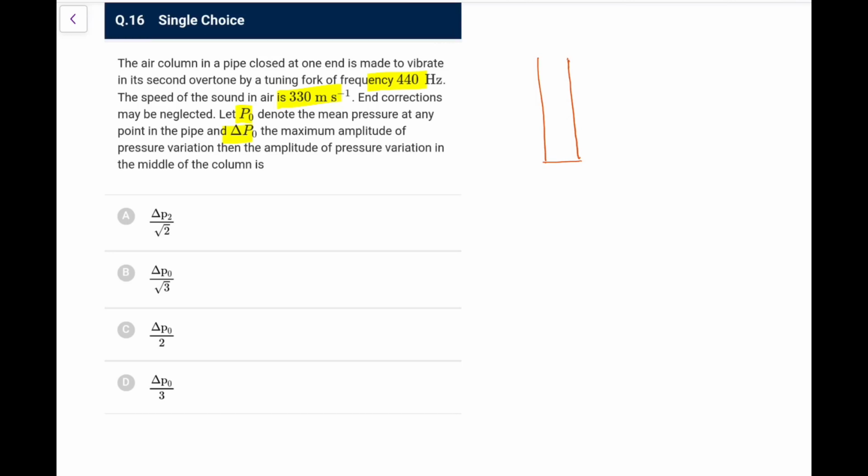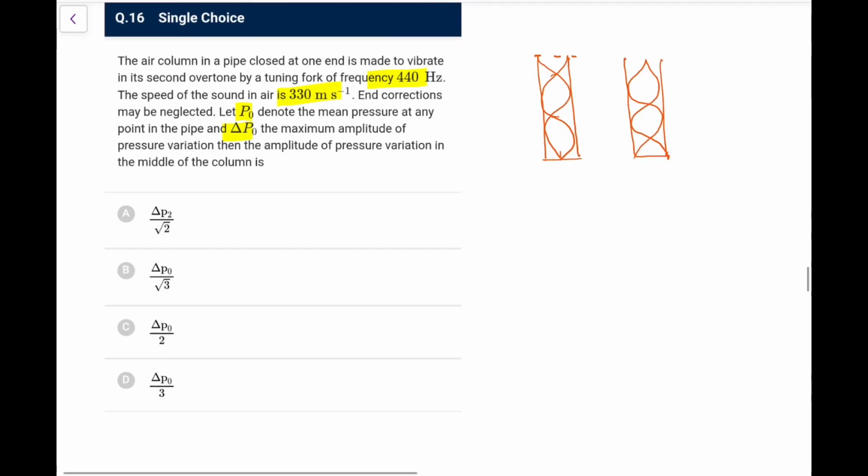So in terms of the displacement, if I talk about the displacement wave, because it is in the second overtone, it would be something like this. We will be having 2.5 loops. Okay, so this is what we will be having in terms of the displacement, and in terms of pressure it would be the reverse of this. The variation would be like this. Now what happens in the middle, you need to remember.